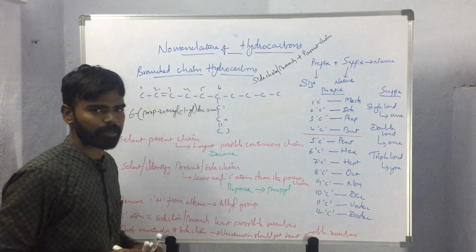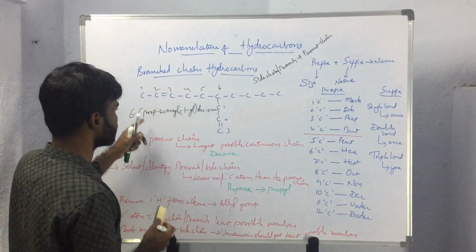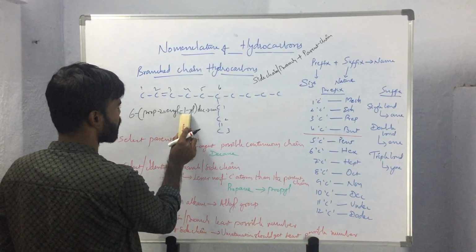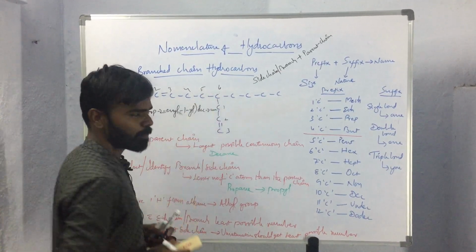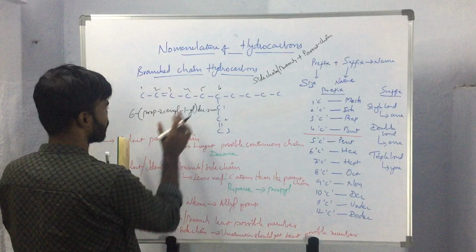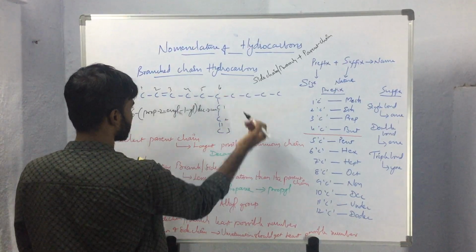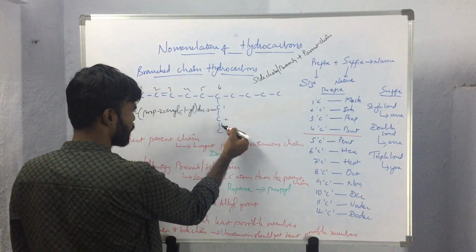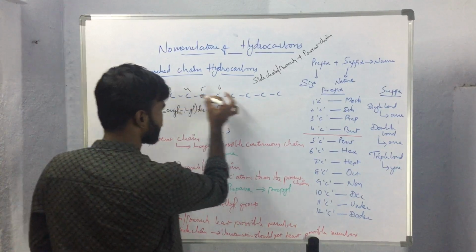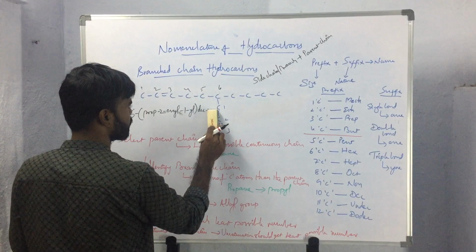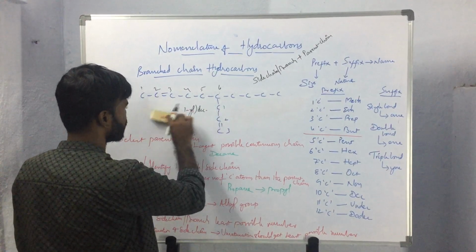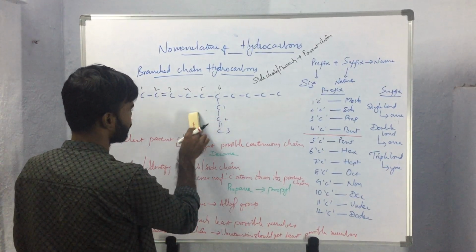So this will be the name of the compound. Here 1-yl represents the attachment of the first carbon atom to the parent chain. So the name of the compound will be 6-prop-2-en-1-yl dec 2-ene. Okay, like this we will be giving the name to the compound.